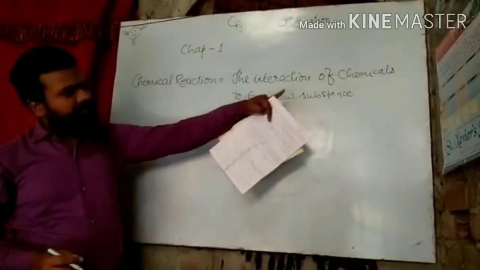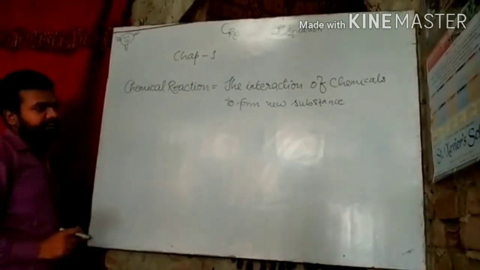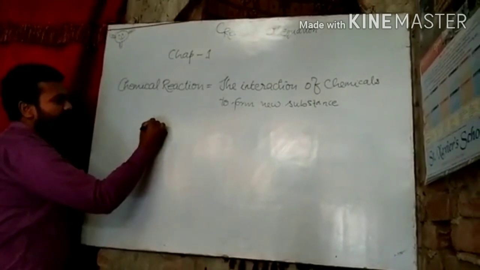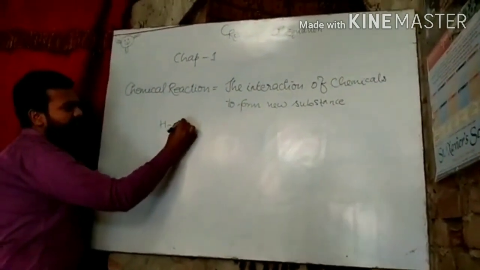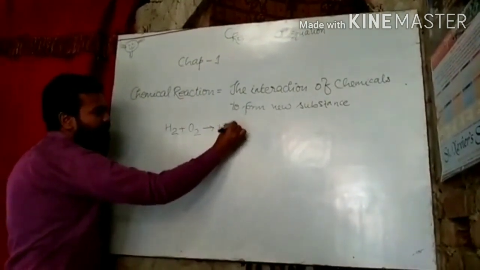Here the interaction of chemicals to form new substance is known as chemical reaction. Let's take an example. Hydrogen reacts with oxygen and forms what?